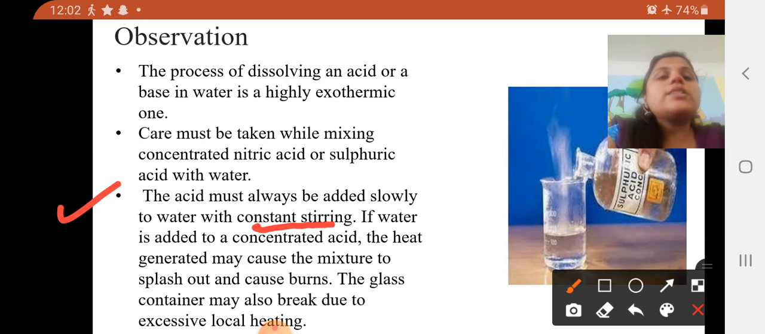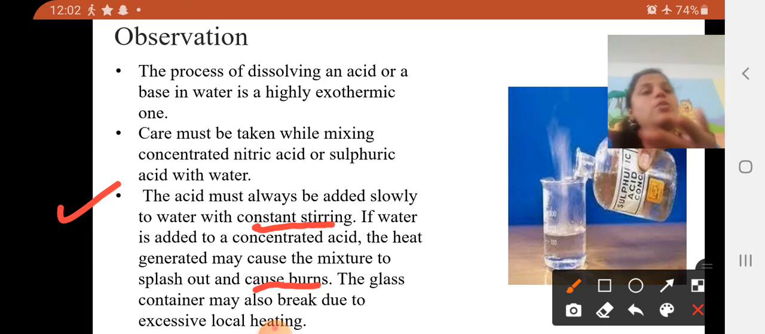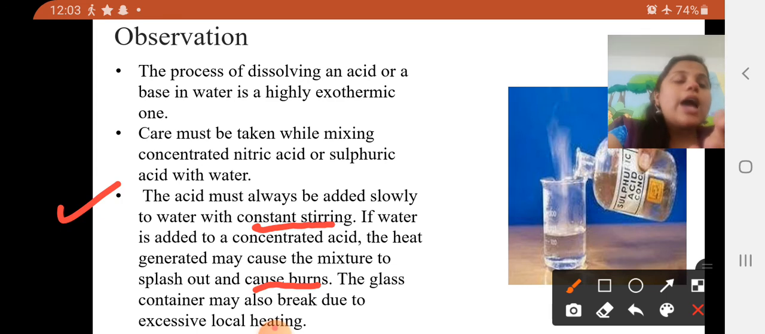If water is added to concentrated acid, the heat generated may cause the mixture to splash out and cause burns. If you do the reverse, adding water into the acid, then heat is generated, and the resulting splash can cause burns, or the glass itself can break. Okay, so it is very dangerous.